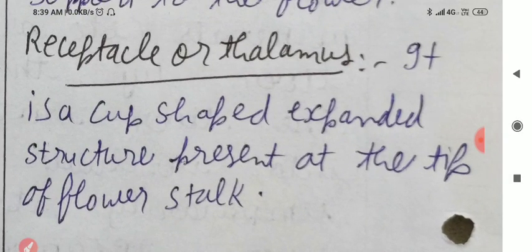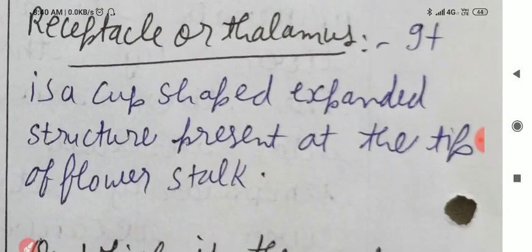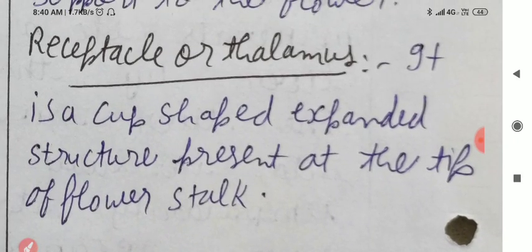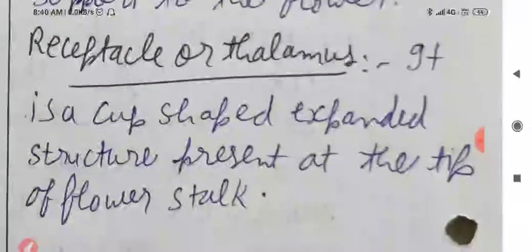So, receptacle or thalamus, it is a cup shaped expanded structure present at the tip of the flower stalk.